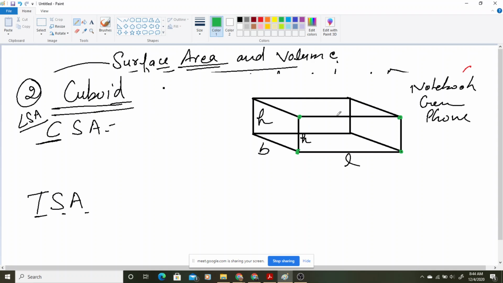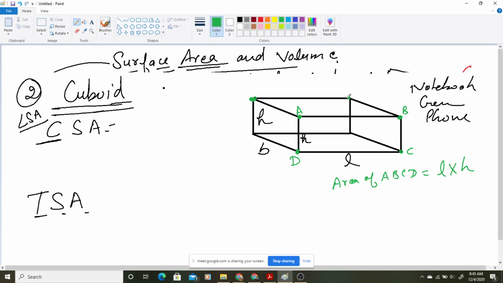So if you are finding the area of this one, area of ABCD, how much it will be? Will it be L into H? क्या ये L into H आएगा? Yes, sir. It will be L into H. Correct? L into H. Same for this one also.